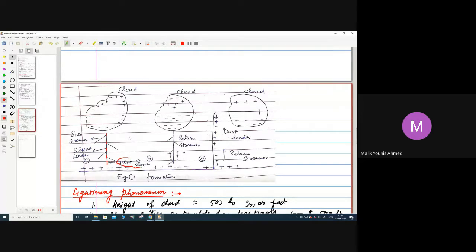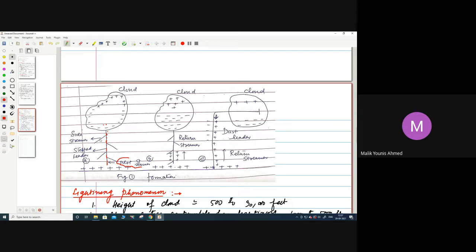Now after that, depending on how much ionization has taken place, ionization will occur here and here. It depends on the magnitude or intensity of the ionization of the air surrounding this streamer. This pilot streamer has air on its left and right hand sides.